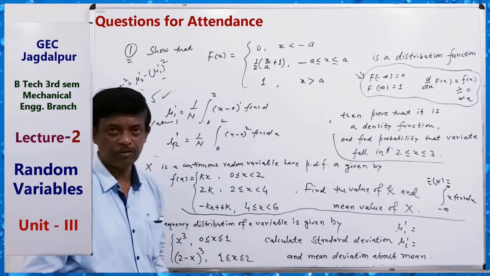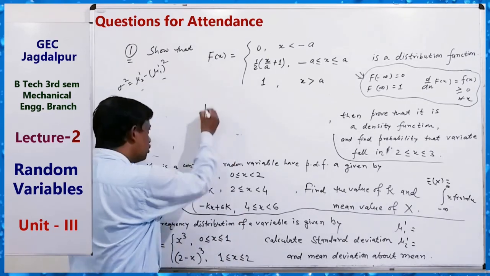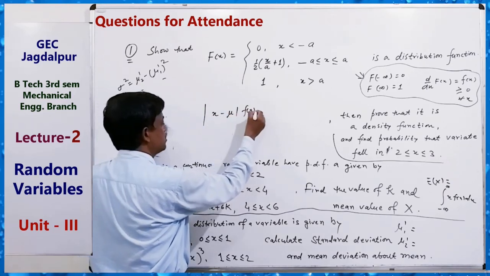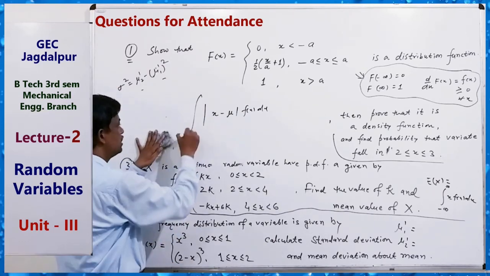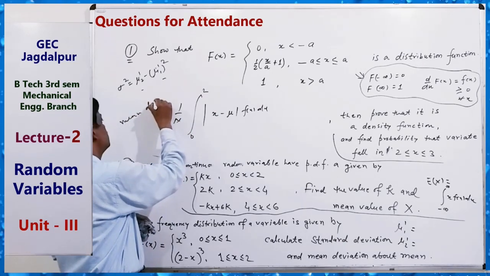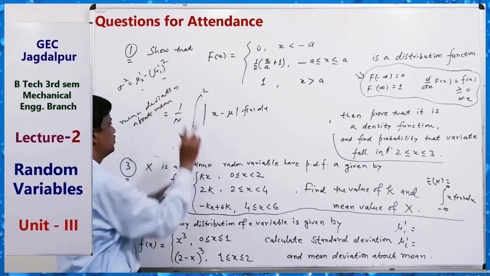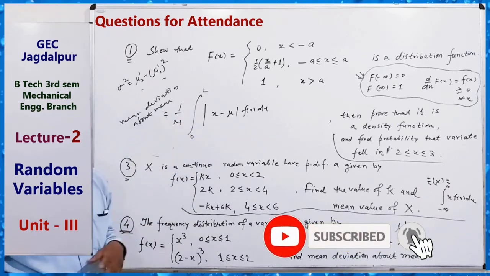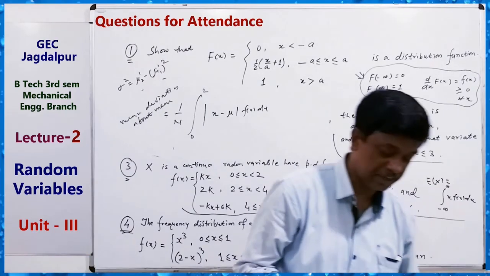Also mean deviation. What is mean deviation? Mean deviation means taking the modulus of x minus mean, times f(x) dx, where the mean is this mu1 dash. You will get mu1 dash. So the integral from 0 to 2, times 1 by N. Just use this. This is the mean deviation about mean. This is the formula, with 1 by N. So the main difference here is to use 1 by N, where N is the total frequency. Okay, so solve these three questions and send them to me for your attendance. Okay.